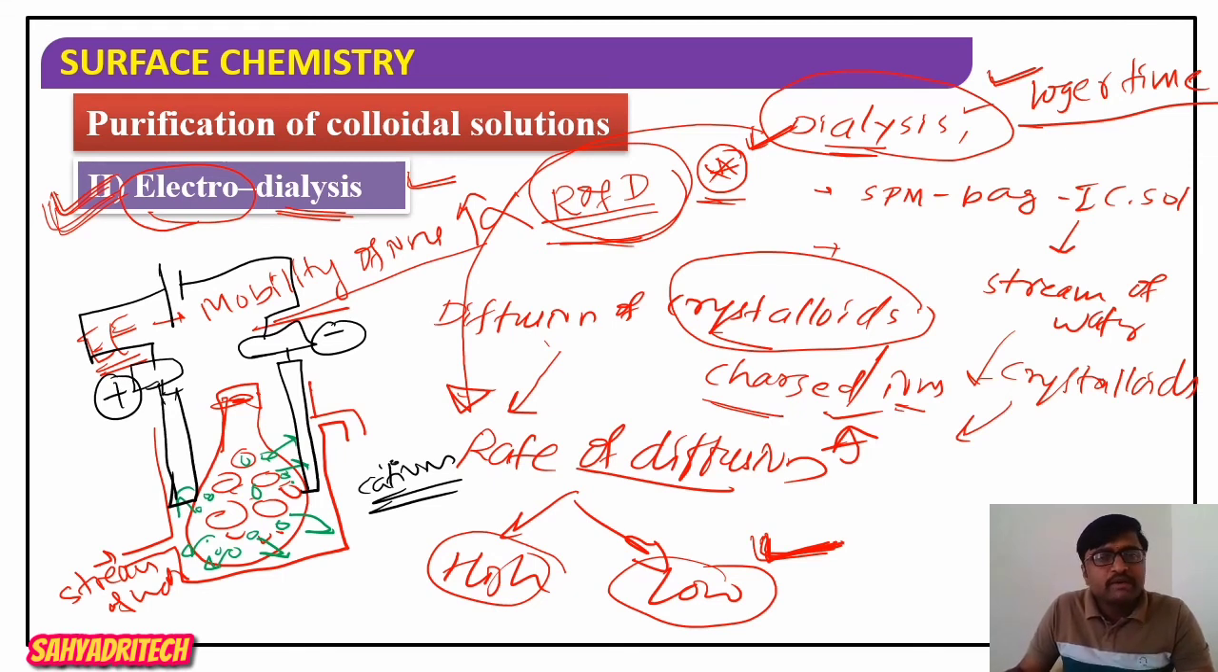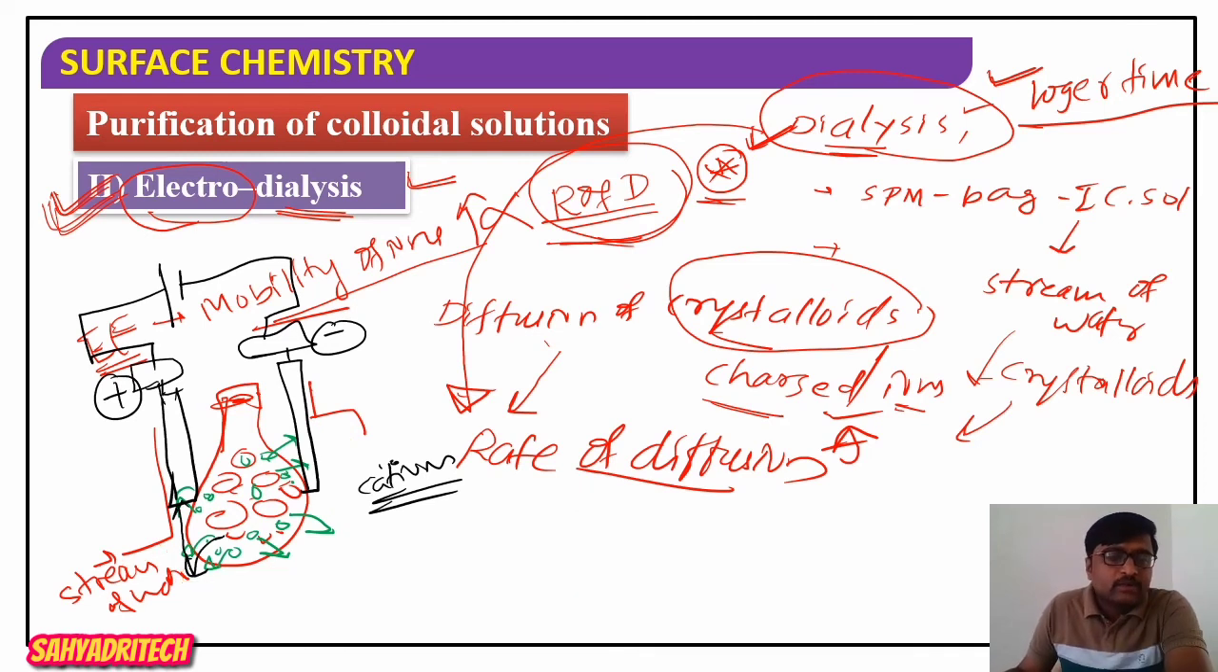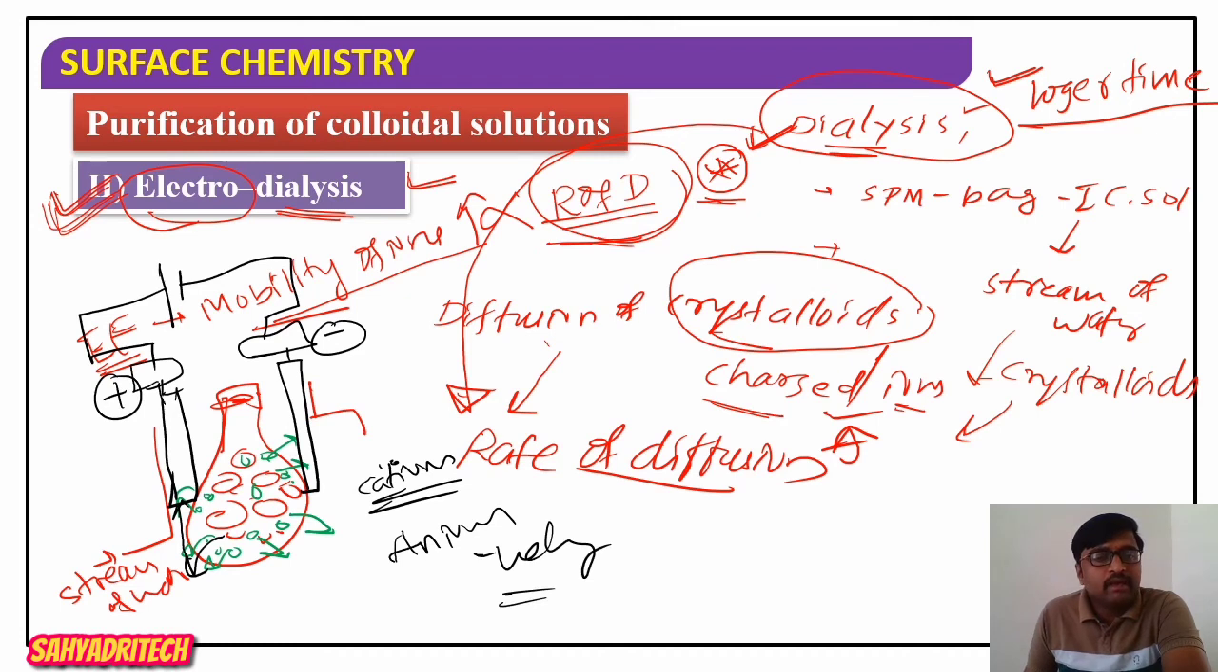We know that cations move towards the cathode, which means they readily diffuse out of the bag and move towards the cathode, right? Similarly, the colloidal sol contains anions. These anions are negatively charged particles. When we apply an electric field, the anions diffuse rapidly and move towards which electrode? They move towards the anode.